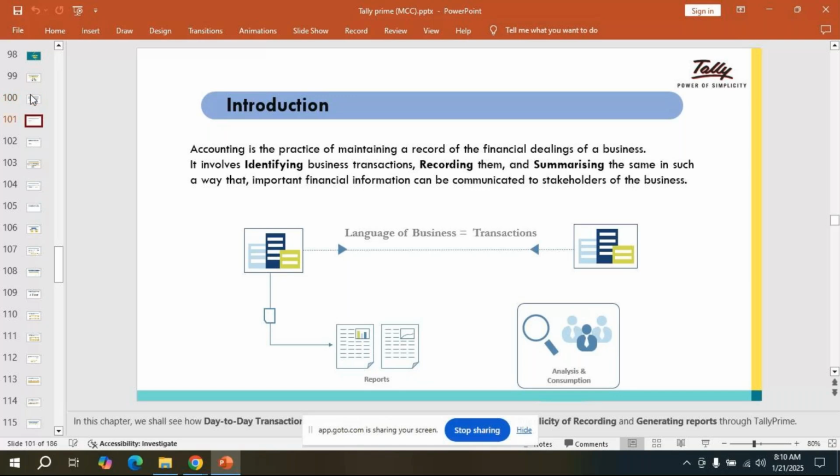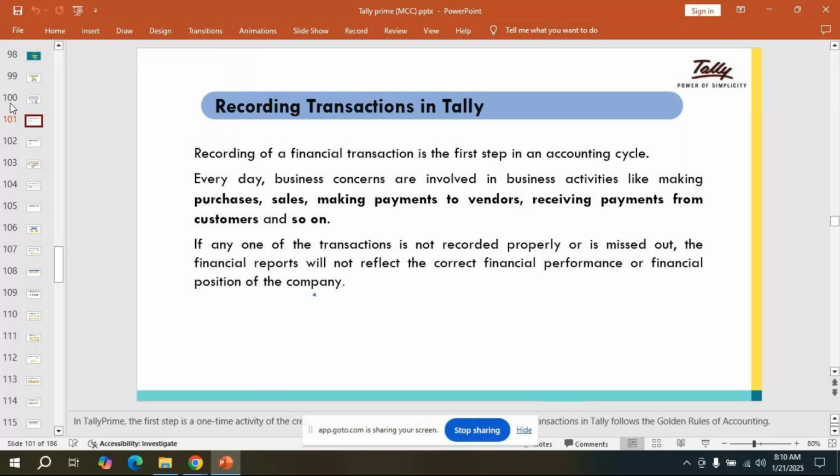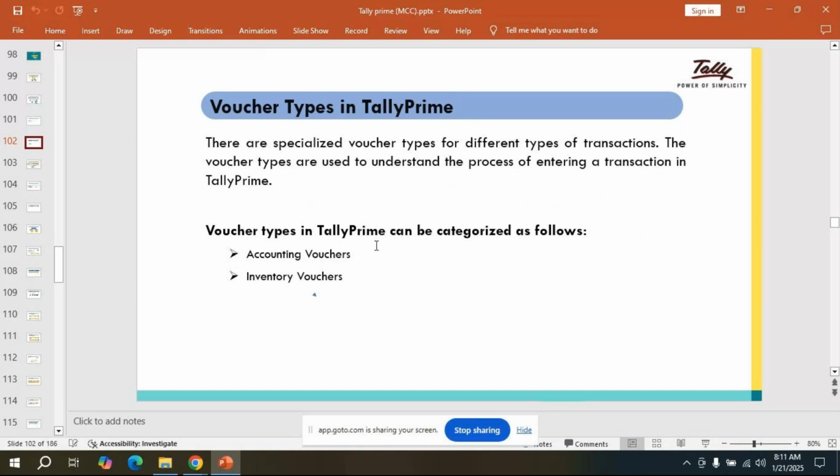So in that, everyday business concerns involve purchase, sales, making payment to vendors, receiving payment from customers. All these are the normal transactions we are going to do. See, if any one of the transactions is not recorded properly or is missed out, the financial report will not reflect the correct financial performance or financial position of the company. That's why we have to maintain all the transactions in a systematic way only.